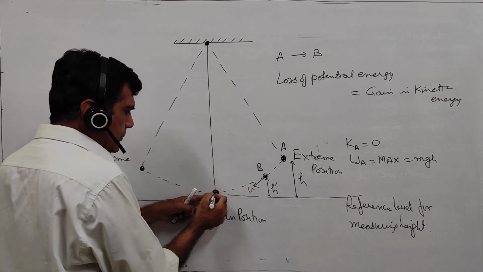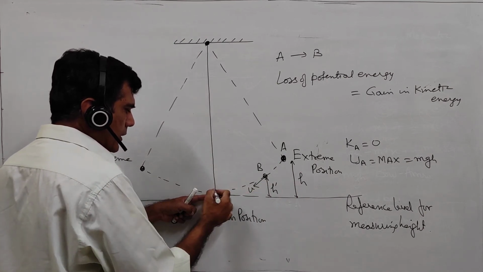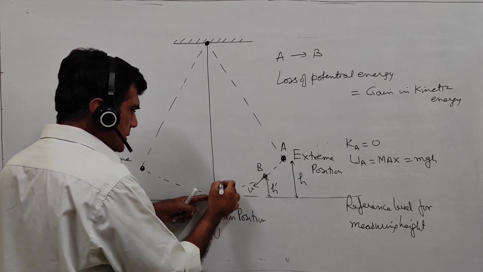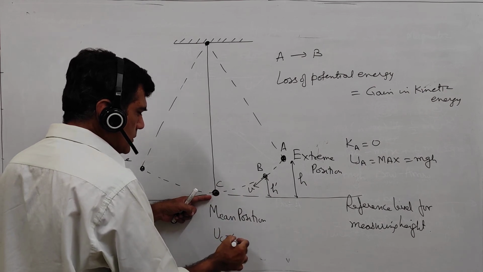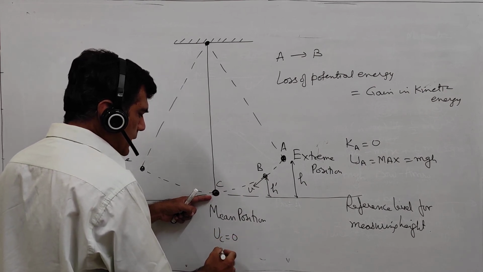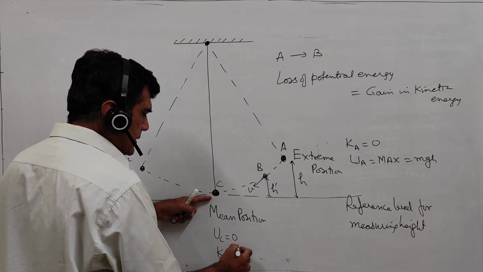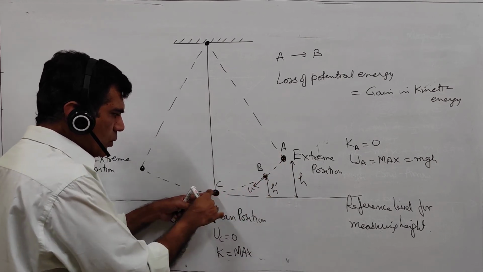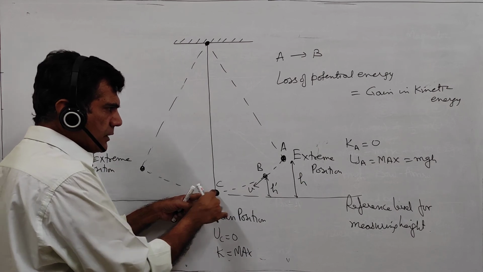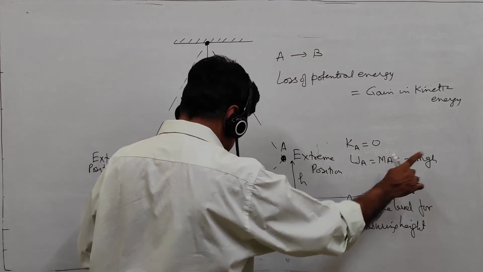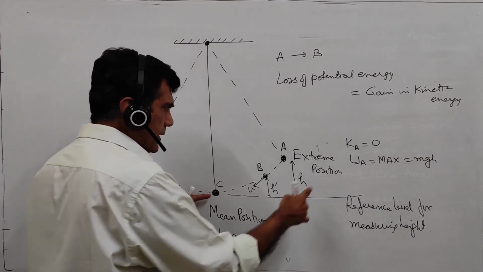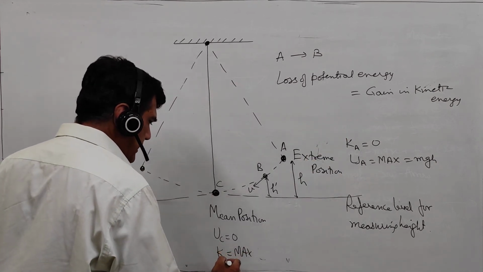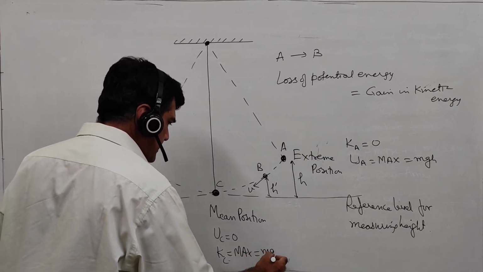And when it is at this point, it is at the reference level. Here the potential energy, say this is point C, is 0. And what about the kinetic energy? The kinetic energy is maximum. In fact, the whole potential energy here has got converted into kinetic energy. This maximum potential energy has disappeared here and has got converted into kinetic energy. So the kinetic energy here is mgh.